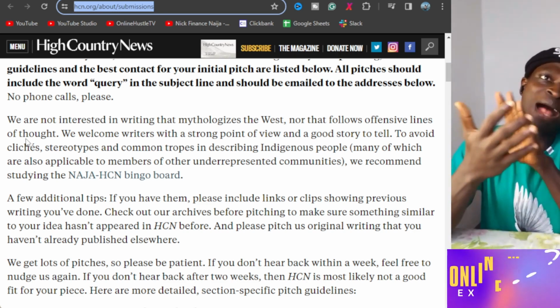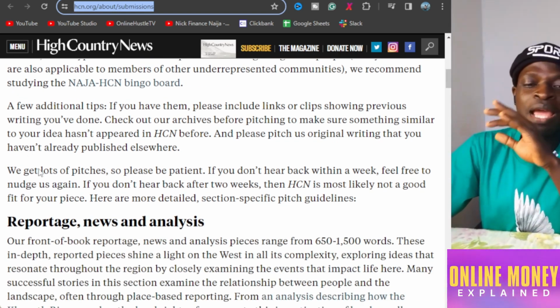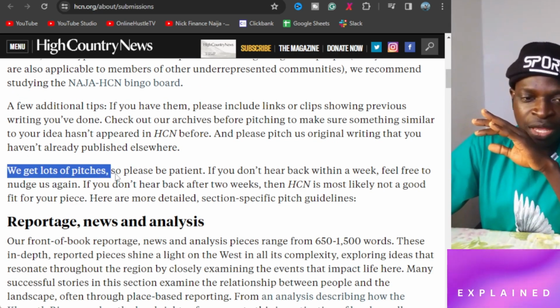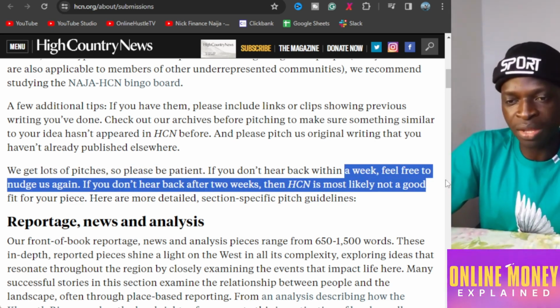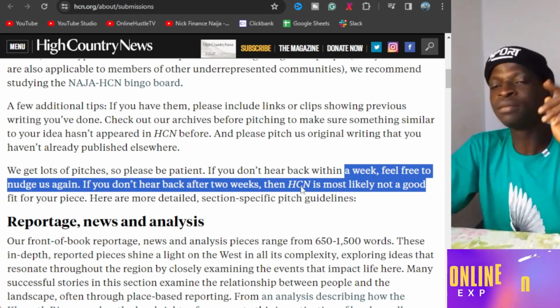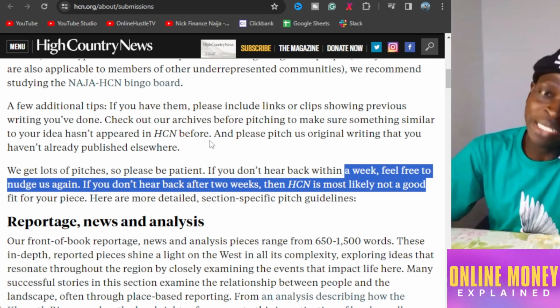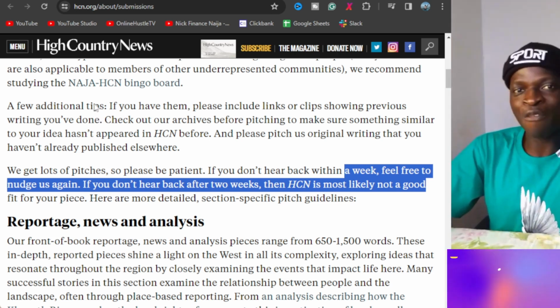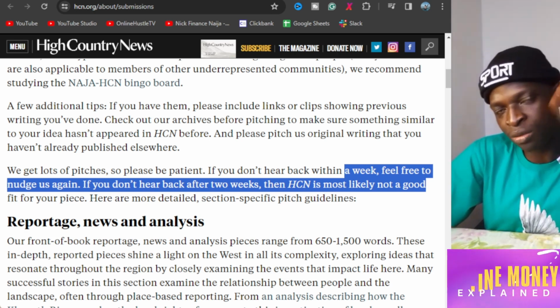That's number two. Number three is that they also let you know that they have a lot of pitches. Do you get it? We have a lot of pitches, so be patient. So if you did not hear back within a week, you have to message them again. If you did not hear back after 2 weeks, then it means that your story did not make the cut. So it means that you have to jack up that story, or you have to rewrite another story. Do you get what I'm saying? So keep that in mind for the second website.